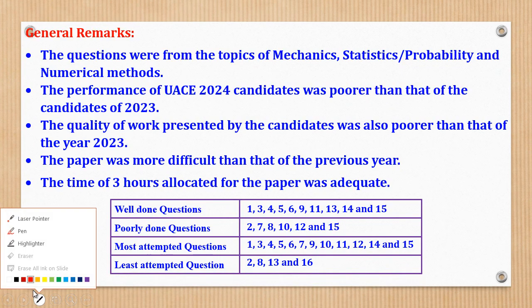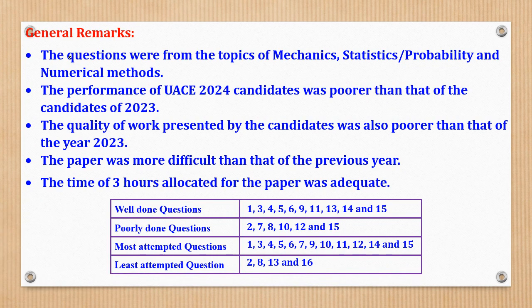So today we shall begin with the general remarks of the paper. Like I've already told you, in UNEB, after the marking process, a report has to be made indicating how the paper was, highlighting three main things. 1, question analysis of what the question wanted. 2, the weakness of the candidates in that year. And 3, the advice to teachers so that the students do not make the same mistakes. So in this paper, we shall be highlighting all those 3 points after every question. So I encourage you to be as attentive as possible and watch the video as we make some notes.